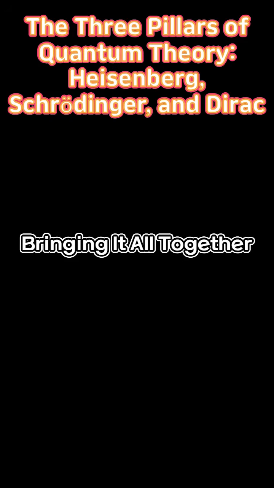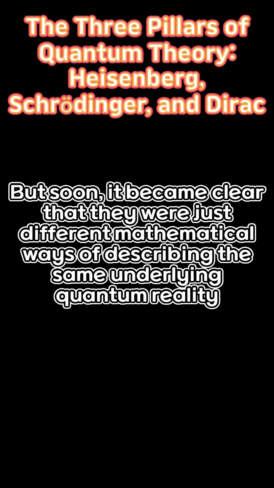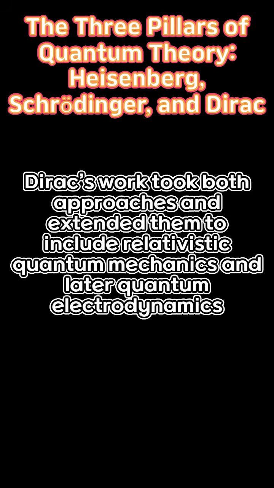Bringing it all together, initially, Heisenberg's matrix mechanics and Schrödinger's wave mechanics seemed like two competing theories. But soon, it became clear that they were just different mathematical ways of describing the same underlying quantum reality. Dirac's work took both approaches and extended them to include relativistic quantum mechanics and later quantum electrodynamics.